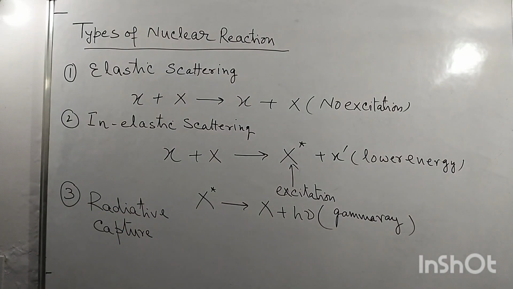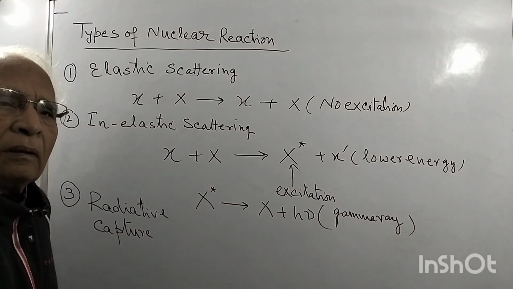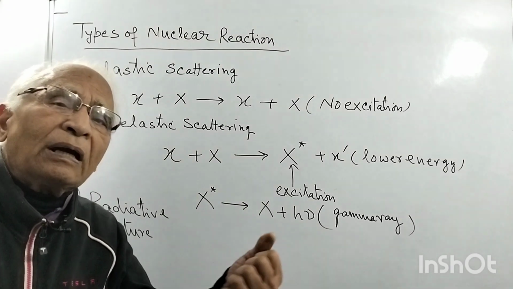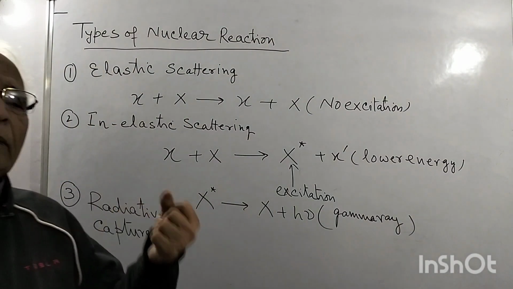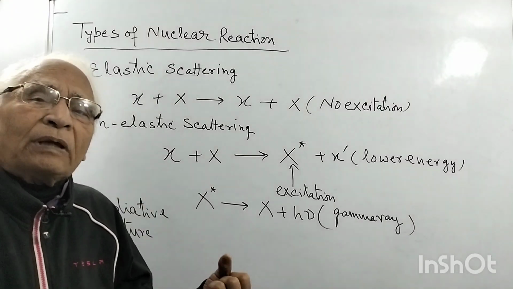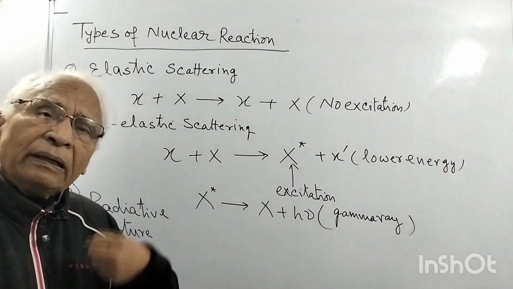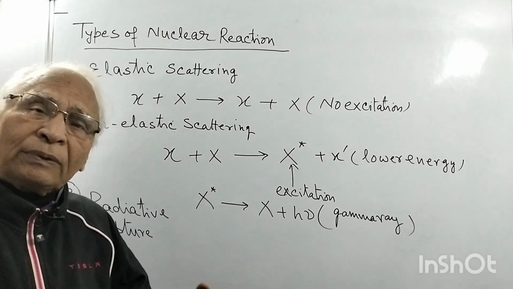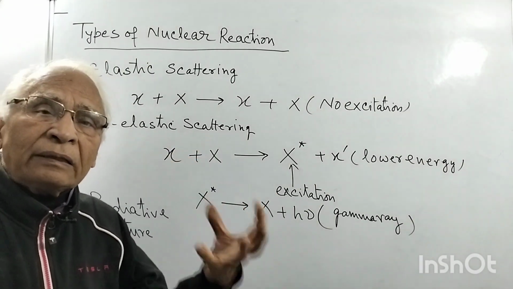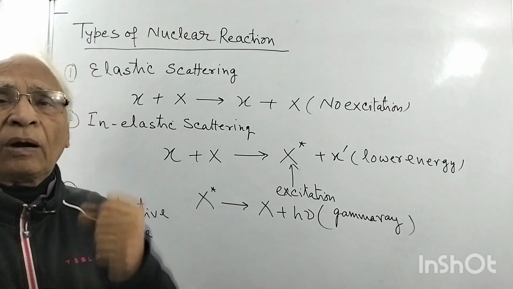What is the meaning of radiative capture? Means the projectile is captured by the target nucleus, and it is radiative, means after capture only gamma ray is emitted, radiation is emitted. A capture where gamma radiation is coming out.